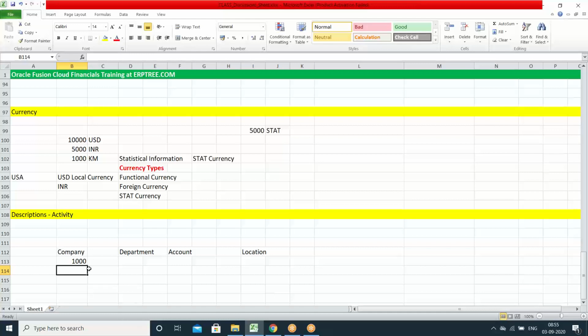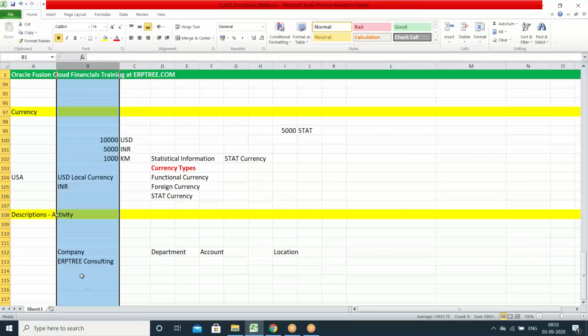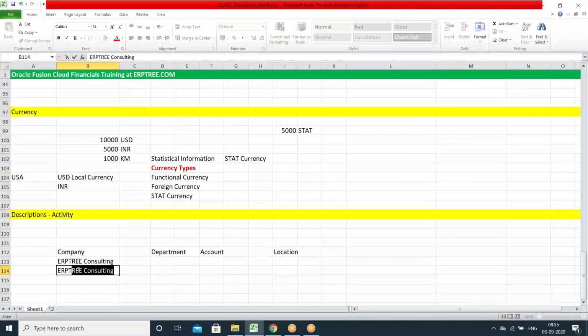Say the company name is, I'm taking ERP Tree. Say one of the businesses is consulting. And the other entity is something like BPO services.